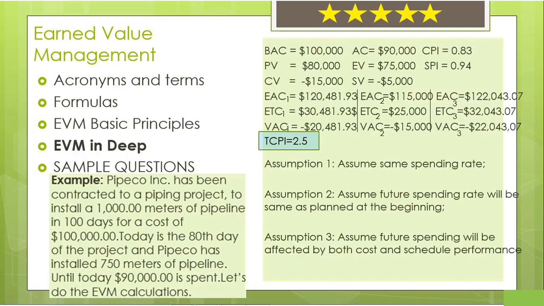If TCPI gets higher, the probability of completing the project within its budget gets lower. In our situation, the to complete performance index is 2.5 and it is high. Therefore, we conclude that our probability of completing the project at $100,000 is low. This is also bad.